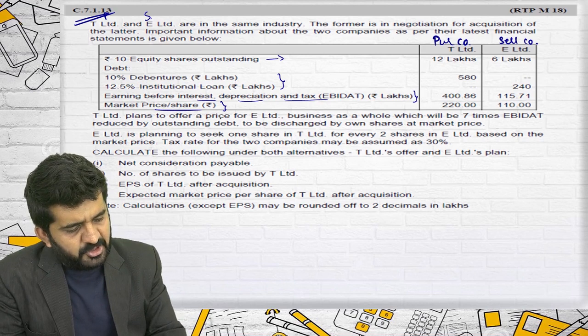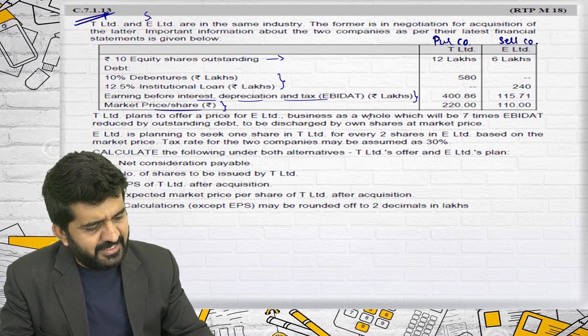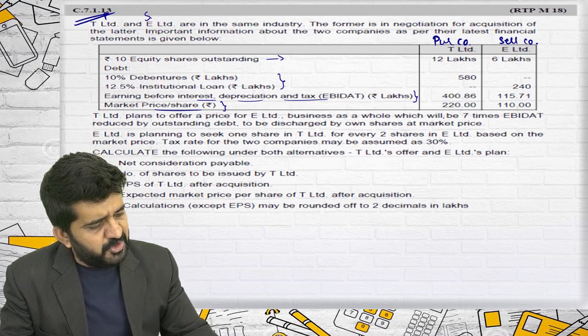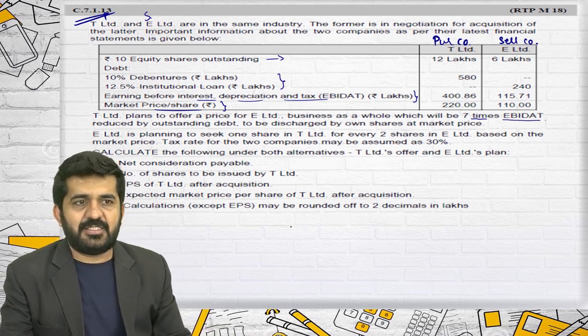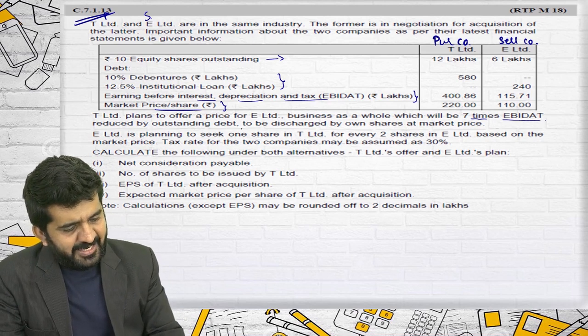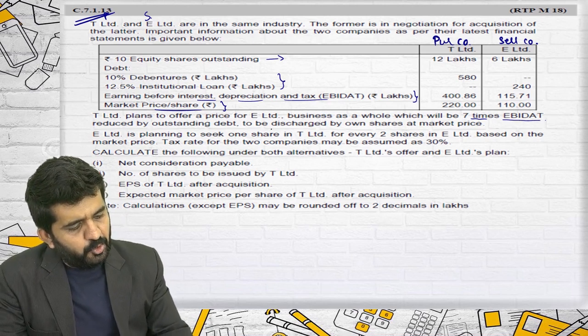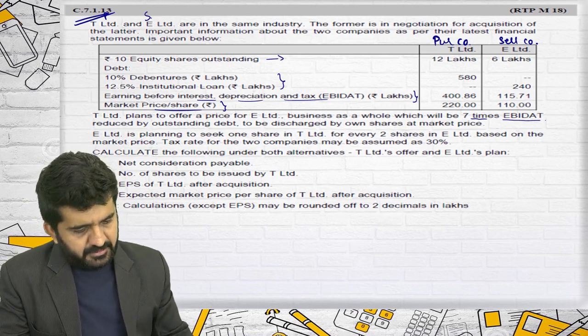T Limited plans to offer a price for E Limited business as a whole, which will be 7 times earnings before interest, depreciation and tax, reduced by outstanding debt, to be discharged by own shares at market price.